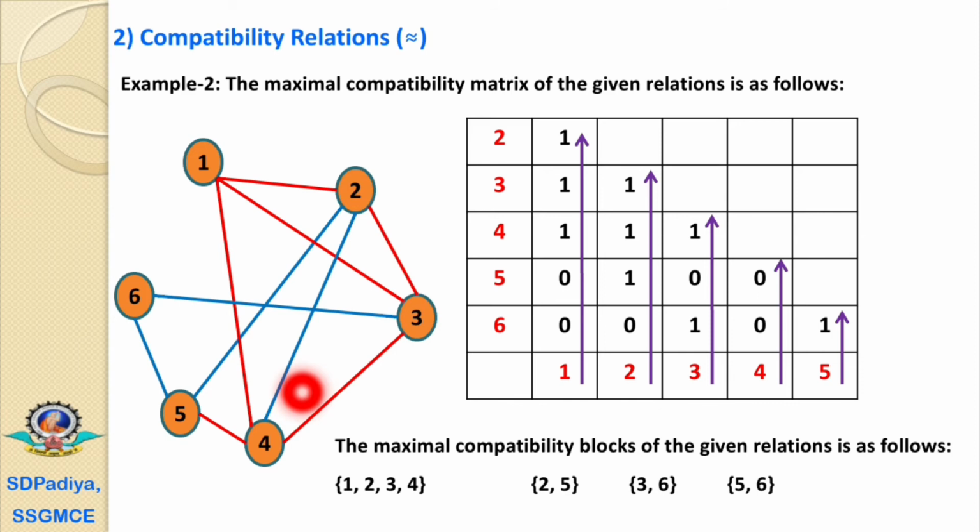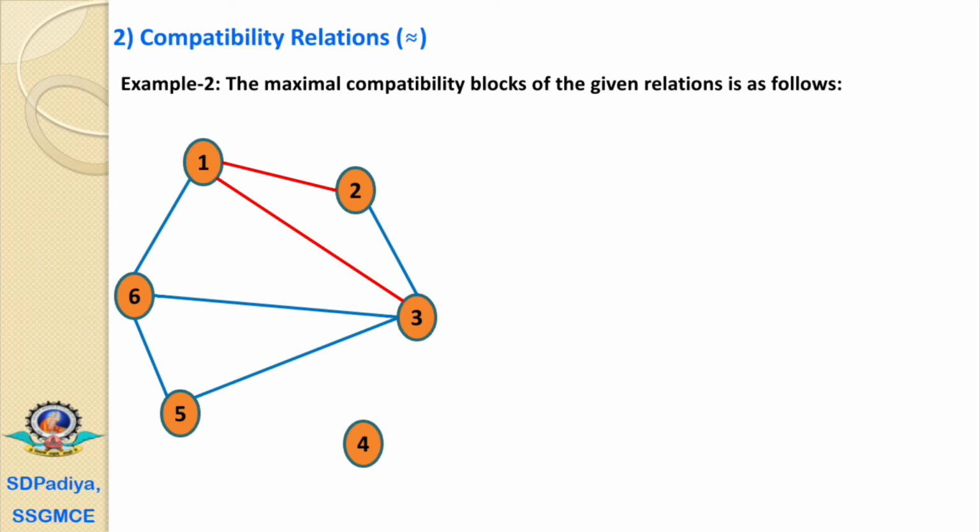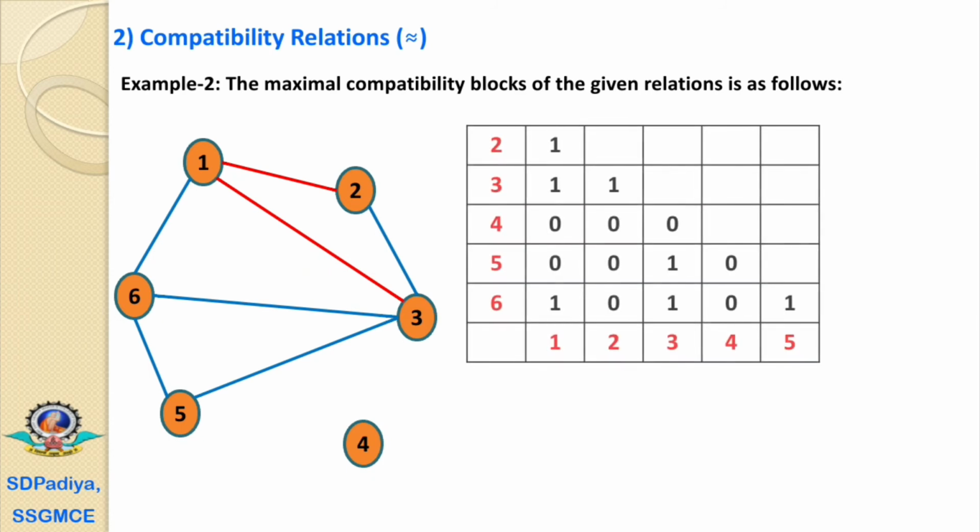Right? That's why these lines are not covered here. We have considered the second compatibility block, that is only the line 2, 5. Next, the third example.